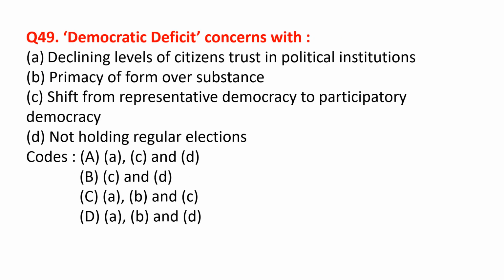Democratic deficit concerns with declining levels of citizens' trust in political institutions. This is correct. Primacy of form over substance. This is also correct. Shift from representative democracy to participatory democracy. This is also correct. Not holding regular elections. This is not correct. So the correct option is option C.